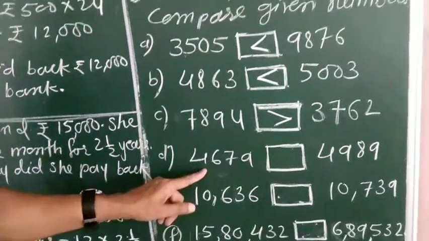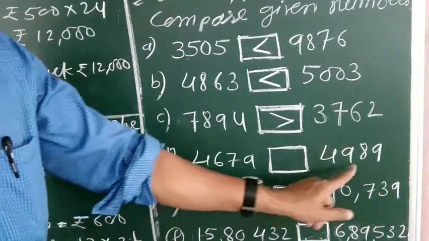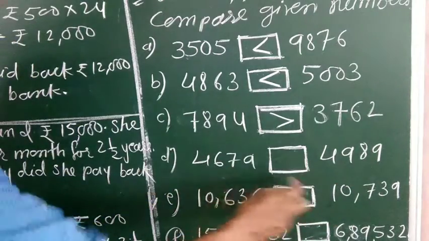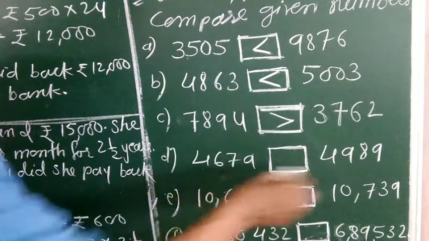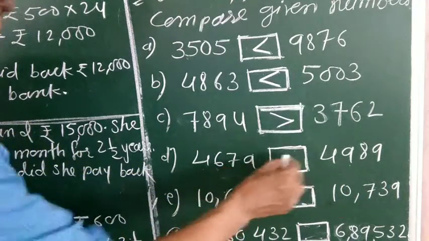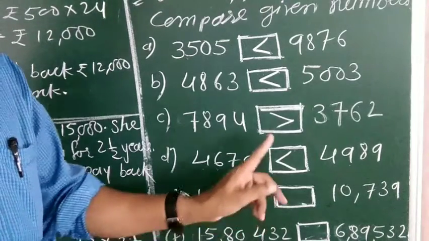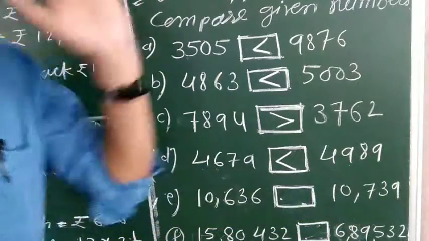Now it is 4,679 and 4,989. Among these two numbers, see, both are 4,000, but the hundreds are different here. It is 600, it is 900, so this one is greater, meaning this one is smaller. So you can write like this: 4,679 is smaller than 4,989.